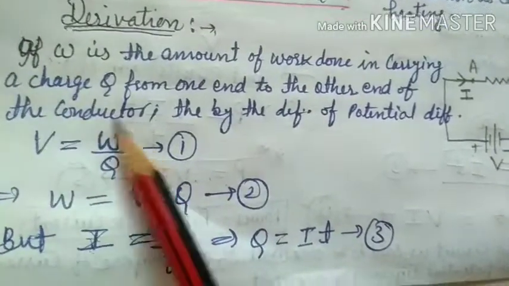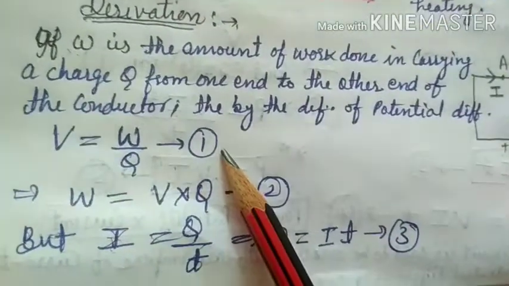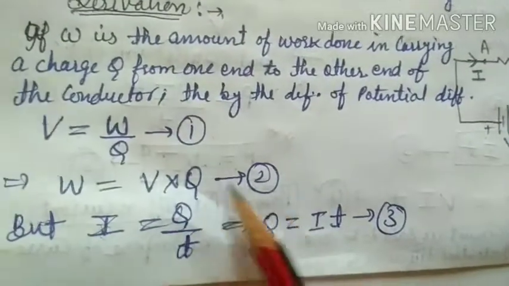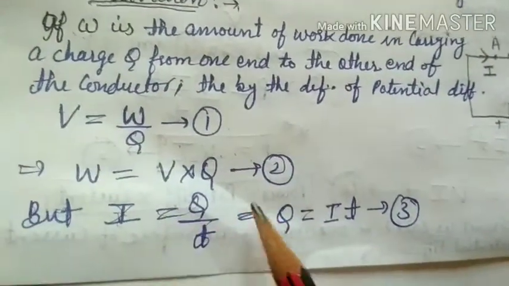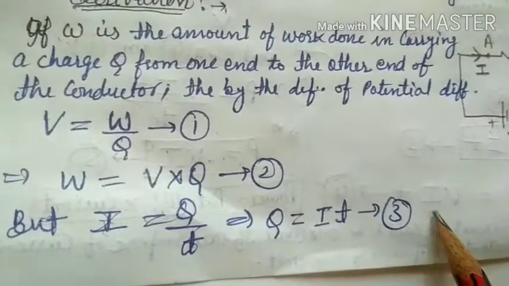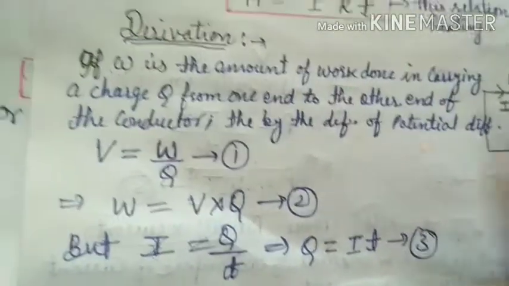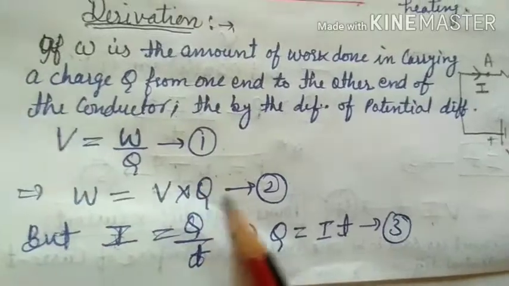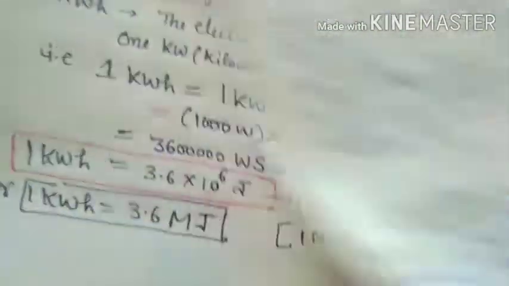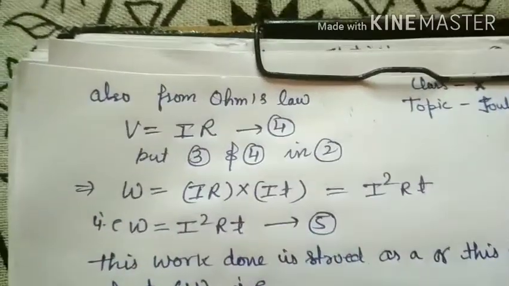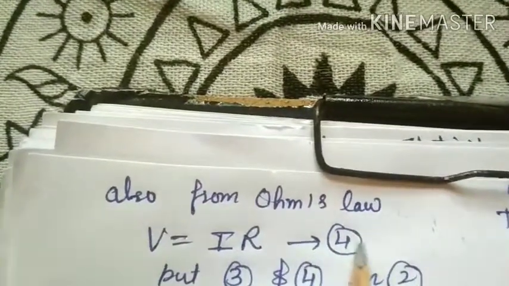V is equal to W by Q, the definition of potential difference. That is equation number 1. W is equal to V into Q. That is equation number 2. Clear? I is equal to Q by T, so Q is equal to I into T. That is equation number 3. Now we have to find the value of V. For that, we use Ohm's law. As we know, from Ohm's law, V is equal to IR. This is equation number 4.